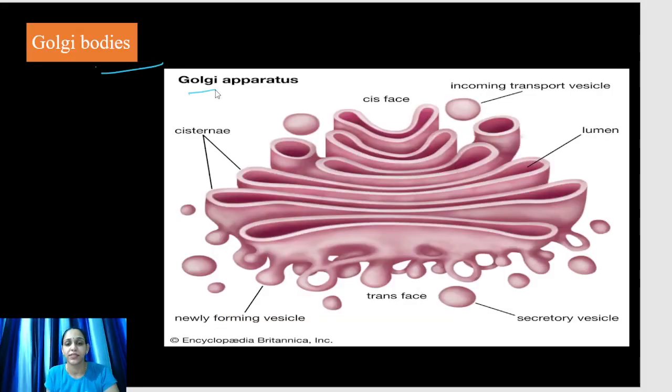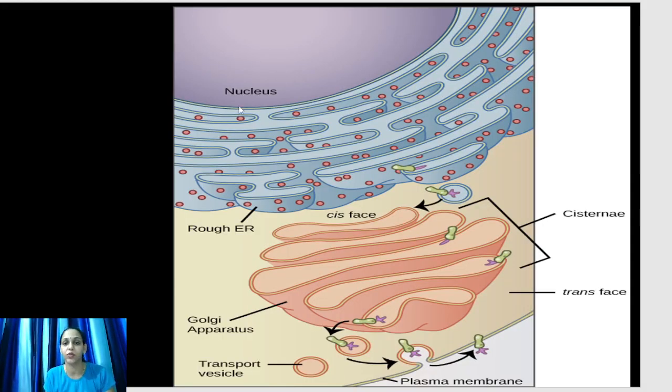Then Golgi bodies. This is the structure of Golgi bodies. This is the cis face, also known as convex or cis. The shape is convex. This is also known as the receiving side. Before we discuss the structure of Golgi bodies, we should know how the endomembrane system works. So, firstly, let's come to the point of how the endomembrane system works.